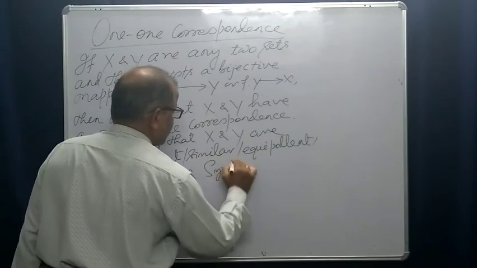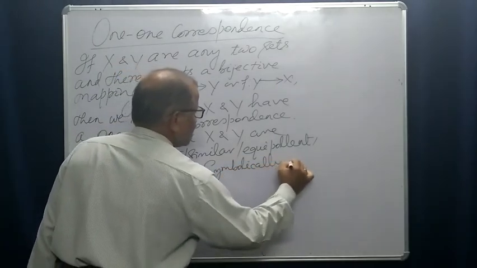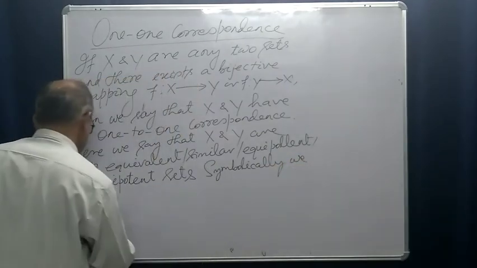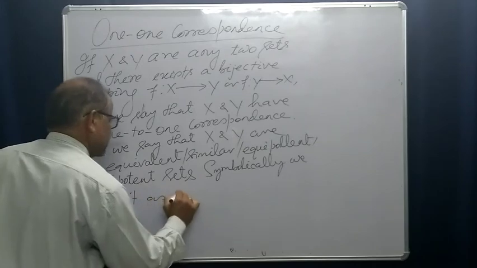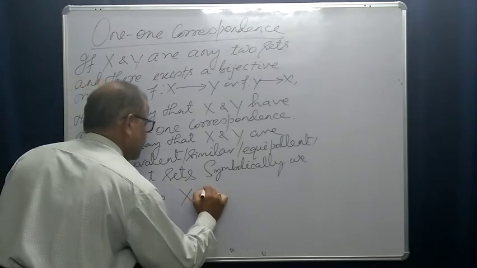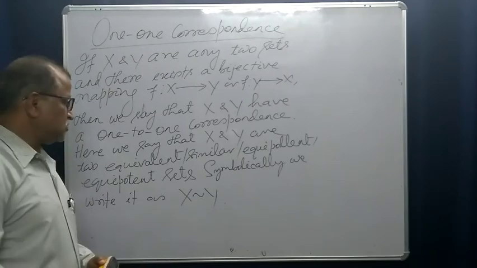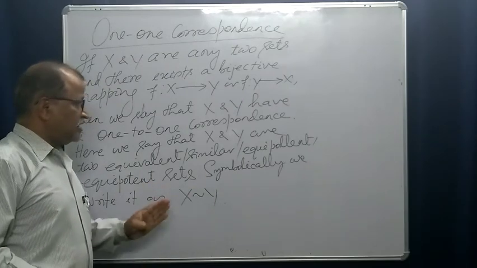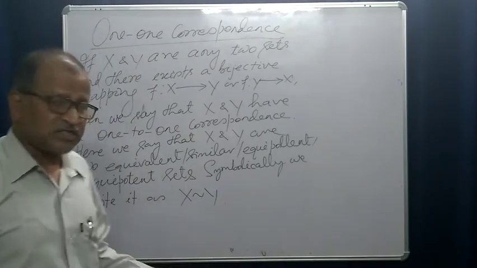Symbolically, we write it as x is equivalent to y, like this. This is the notation. We write x is equivalent to y. Do you understand?